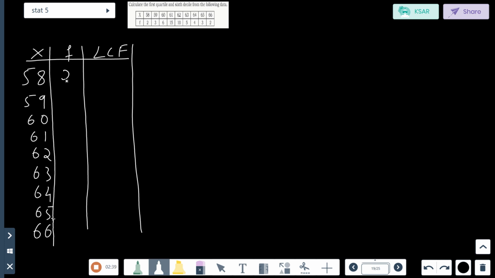Write the frequency: 2, 3, 6, 15, 10, 5, 4, 3, 2.